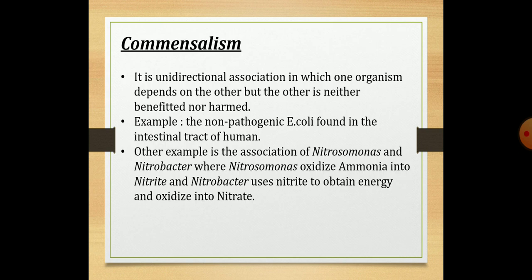This is the example for protocooperation, that is Desulfovibrio and Chromatium, the interaction between the carbon cycle and the sulfur cycle. The next one is commensalism. It is a unidirectional association in which one organism depends on the other but the other is neither benefited nor harmed. For example, the non-pathogenic E. coli, that is Escherichia coli, found in the intestinal tract of humans. Other examples are Nitrosomonas and Nitrobacter, where Nitrosomonas oxidizes ammonia into nitrite and Nitrobacter uses nitrite to obtain energy and oxidizes it to nitrate.